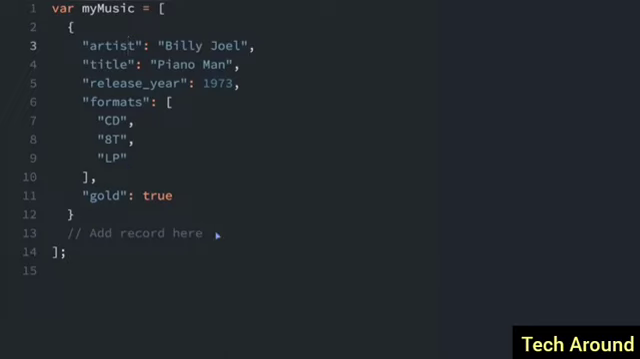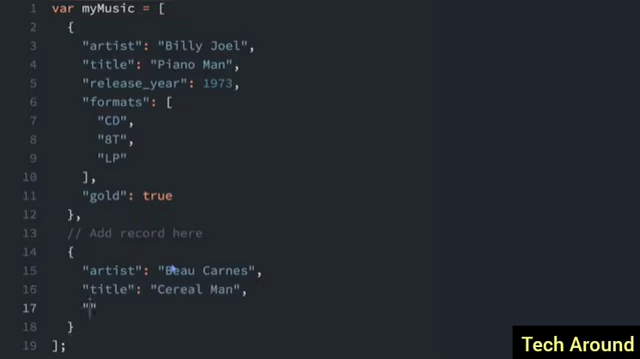So I'm going to add another object. Since this is an array, after each element in an array, you have to have a comma. So I'm going to add a comma here. And then I'm going to add my next record right below this comment here. Just like above, we're going to have an artist. The artist is going to be Bo Carnes. And then we have a title. The title will be Serial Man.